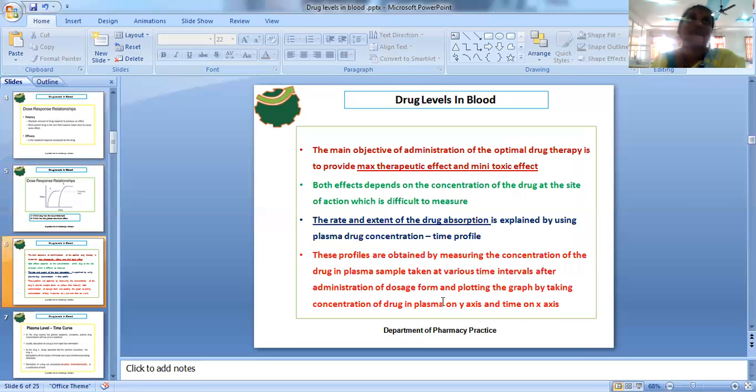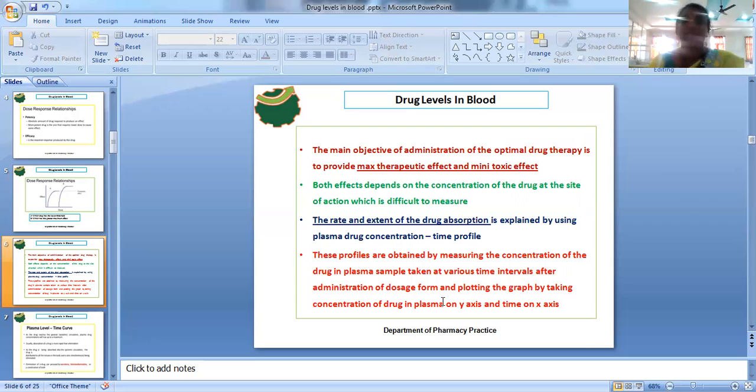And why are you going through these drug levels in the blood, or the plasma concentration time profile? What is the purpose? What is the main objective of any drug therapy, of the optimal drug therapy? It is to provide a maximum therapeutic effect with a minimum toxic effect. Commonly, what is the main motto of giving any treatment to the patient? To treat some disease. Not only to treat a disease, but to give the maximum therapeutic effect in an optimal time with a minimum toxic effect.